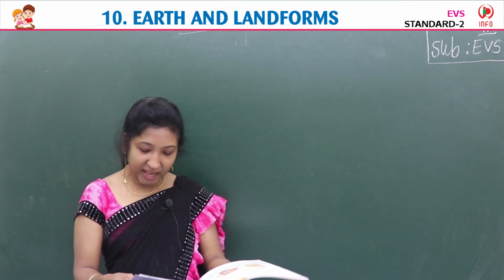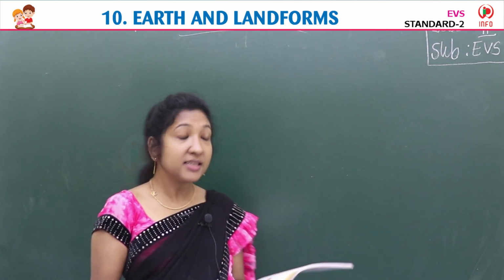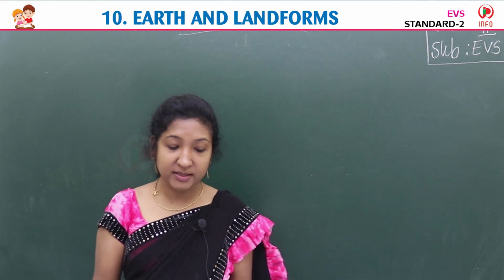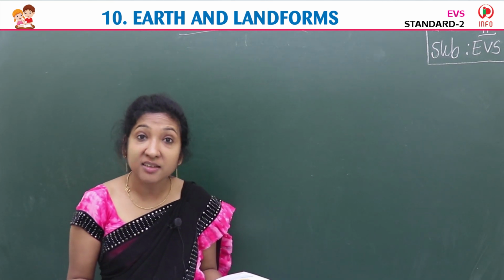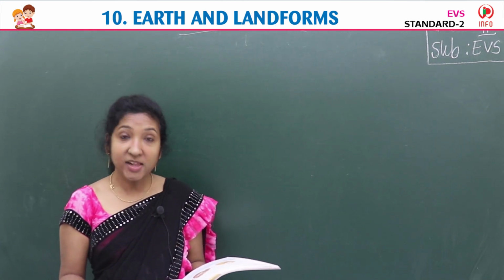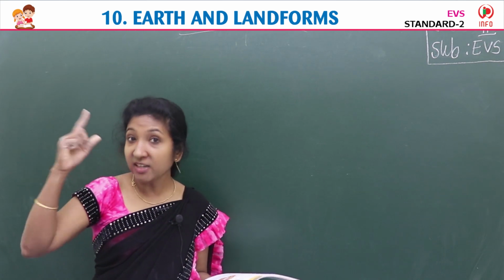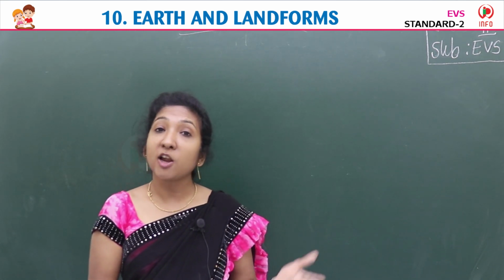Yes, children, so page number 57 in your textbook, lesson number 10, Earth and Landforms. Time to warm up. We all live on the planet Earth. Do you know how it looks? I will tell you how the Earth looks. It looks like a globe.